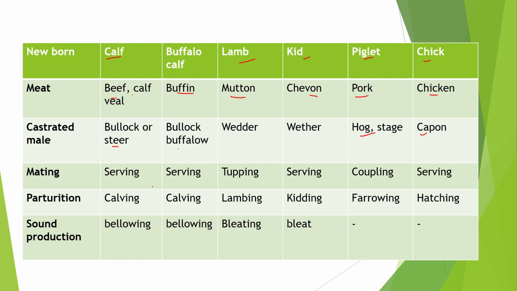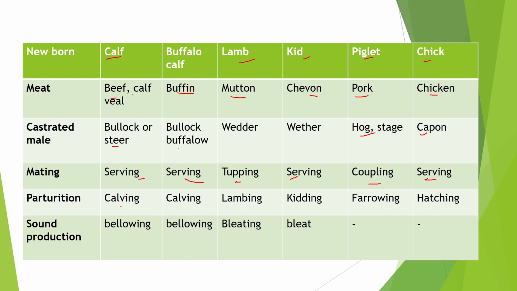The mating of cattle is serving. For buffalo it is also serving. The mating of sheep is tupping. The mating of goat is serving. The mating of pig is coupling, and the mating of poultry is also serving.